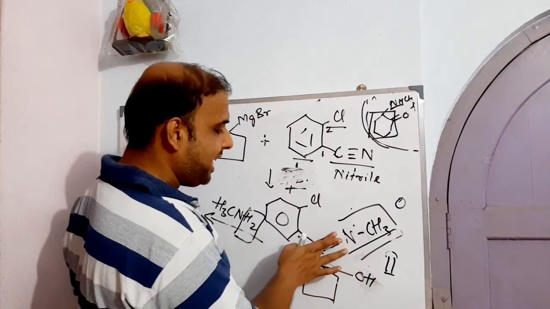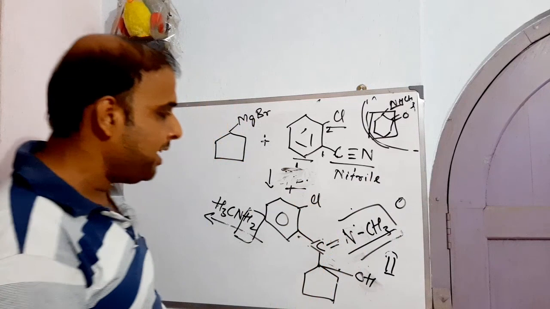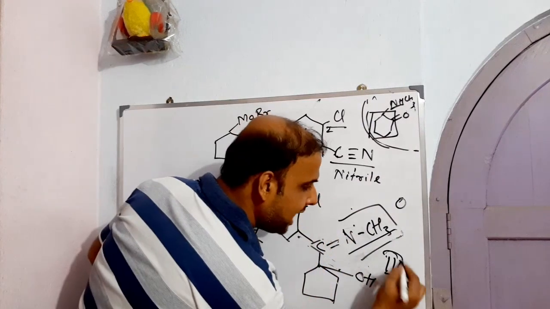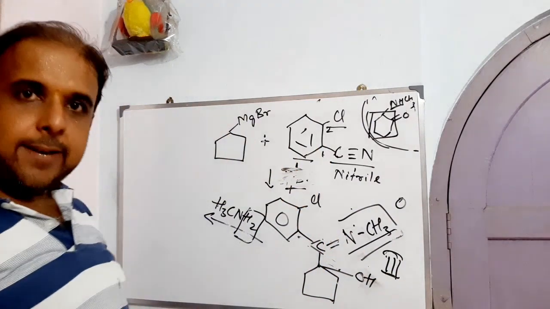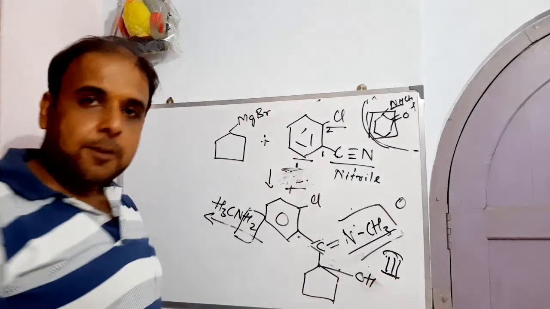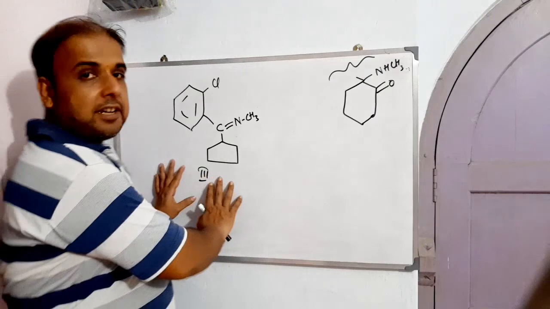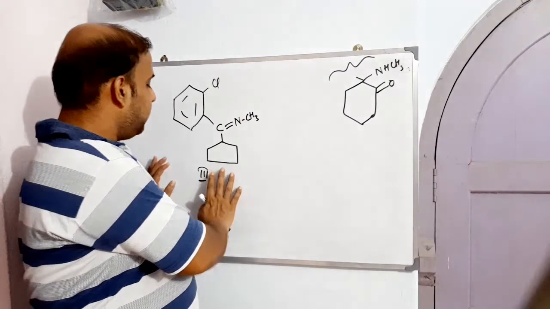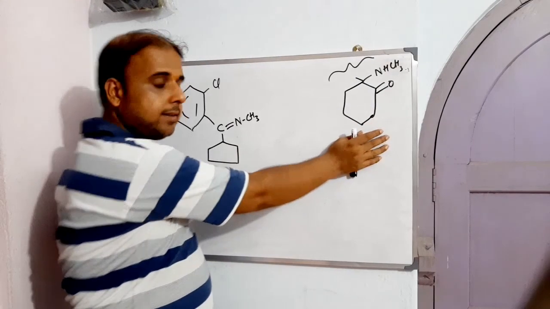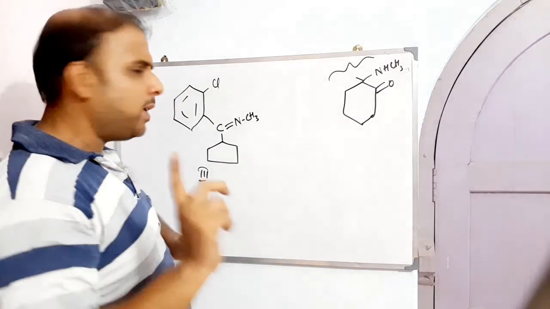So that means we are at the verge of completion. Now see, the second one has been transformed into a third one, right? Now we got the third intermediate. What is left in the process? Now let us see how this third intermediate we can convert into this particular form, right? So we are one step behind.